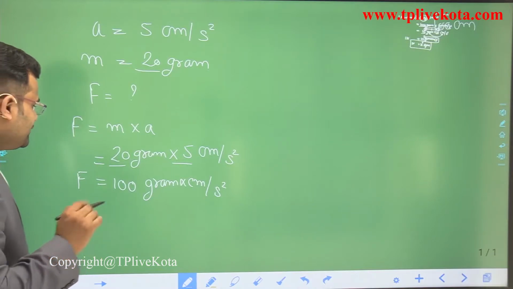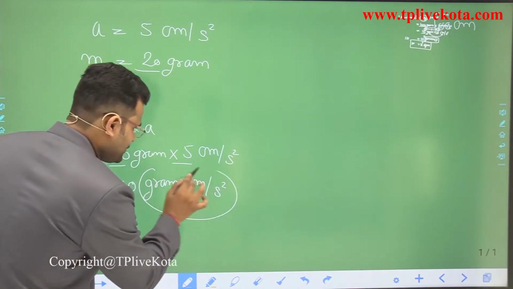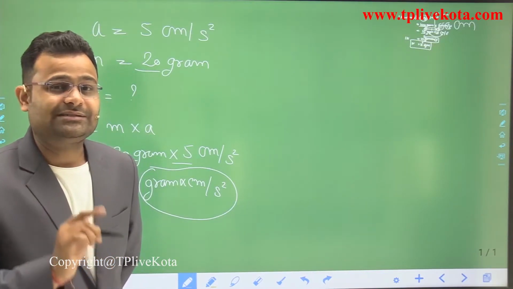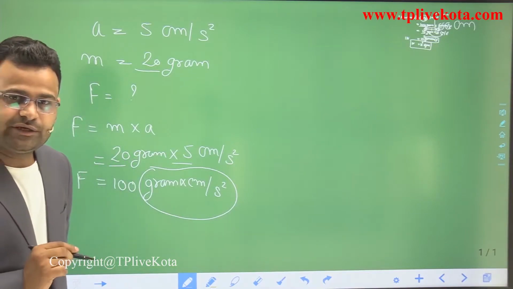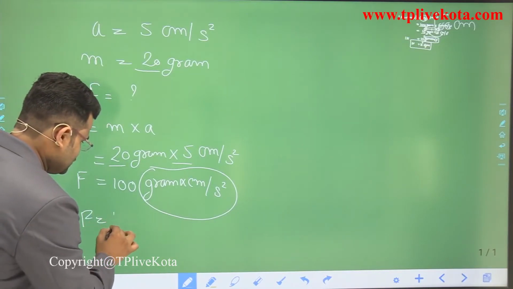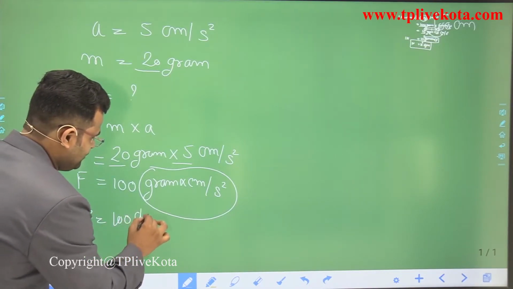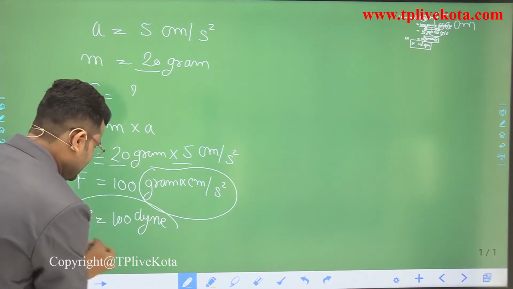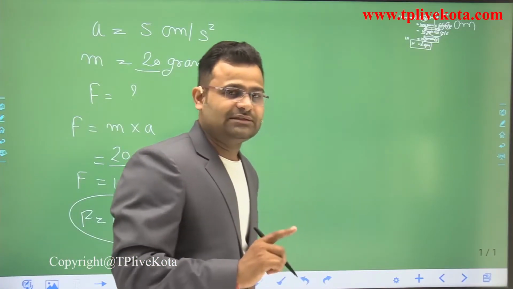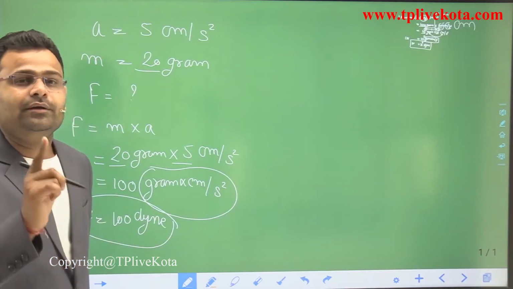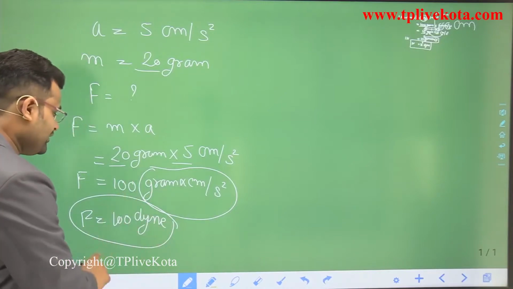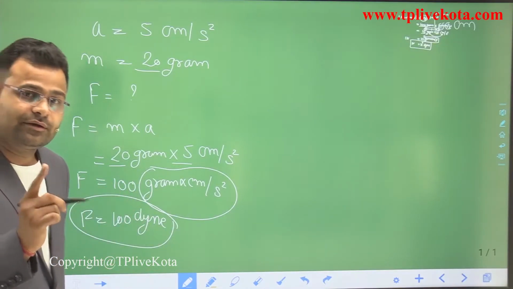But dear students, if we focus on this unit, gram into centimeter per second square, the unit is CGS unit. Gram is also a CGS unit. Centimeter is also a CGS unit. So we write force is equal to 100 Dyne. Our answer is 100 Dyne. This answer is correct, but our question asks for the force in the form of Newton, so this answer is not correct. So our priority is to convert the 100 Dyne into Newton.